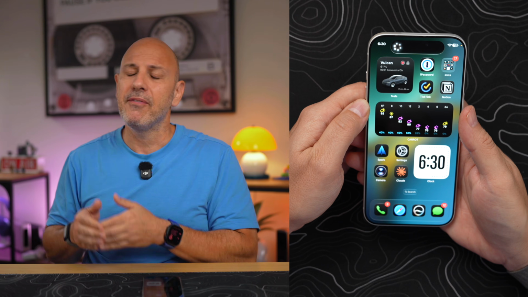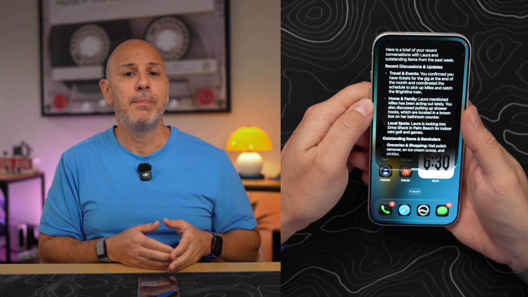Now, maybe you don't remember what you said to someone, or you don't remember if you owe that person a deliverable, or if that person owes you a deliverable. Well, now Siri can take action and build you a brief of a conversation between you and a specific person right on your phone. It goes through your messages and your emails and gives you a summary of everything that was discussed and might be due. And here's how you do it.